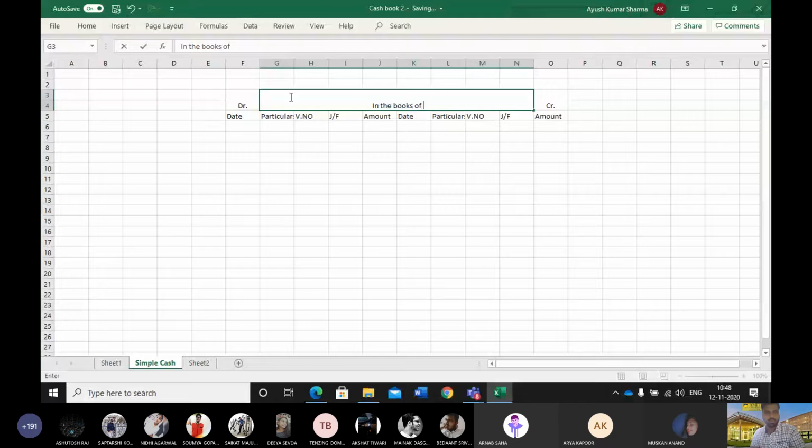It was the books of Arun Basu. So we'll write in the books of Arun Basu.